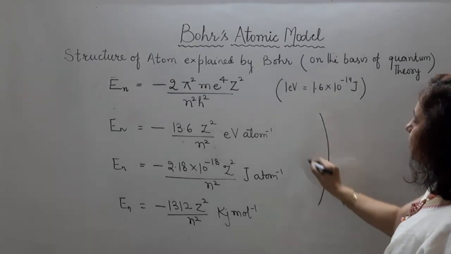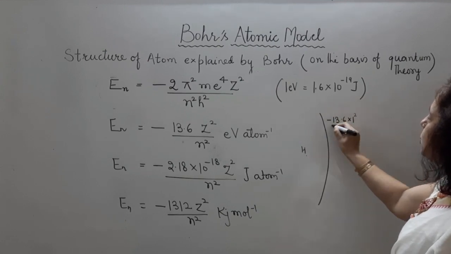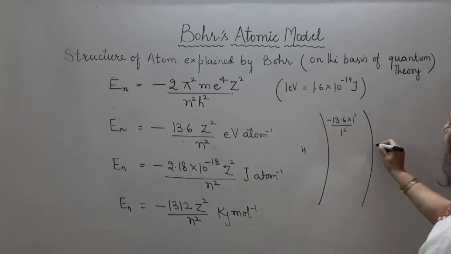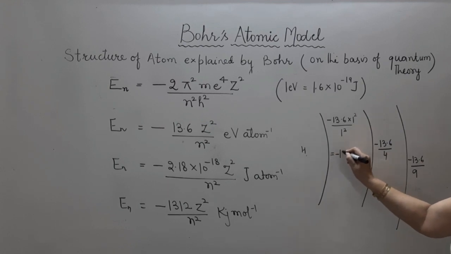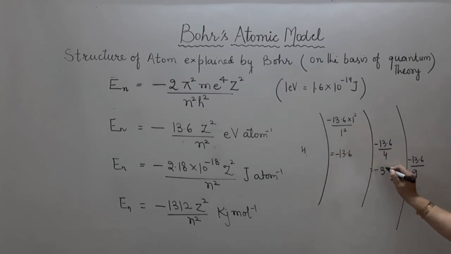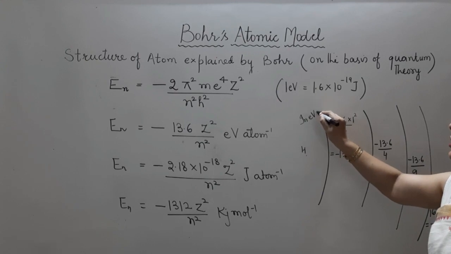Let us suppose hydrogen, this is the atom. Energy of the first shell is minus 13.6 into 1 square by 1 square. Energy of the second shell is minus 13.6 by 4. Energy of the third shell is minus 13.6 by 9. It will be minus 3.4, minus 1.5. E4 we can calculate: it is minus 13.6 by 16, which is minus 0.85. We have calculated energy in electron volt per atom.